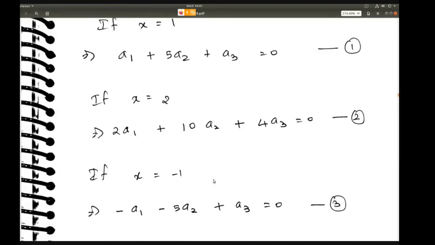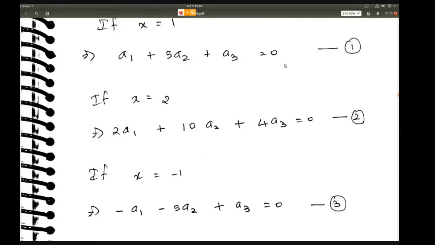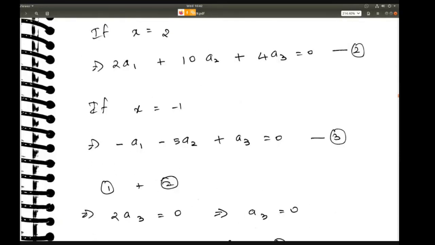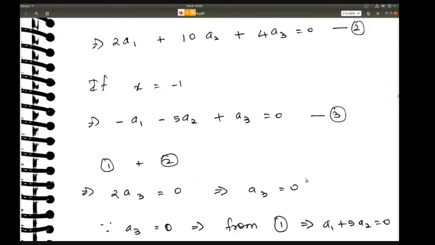Then let's say we substitute x equal to minus 1. So we'll get minus a1 minus 5a2 plus a3 equal to 0. So these are your three equations and you have three unknowns, a1, a2, a3. So all you have to do now is to solve for this. You should add up 1 and 3. I think this is a typo here. So a1 and minus a1 get cancelled, 5a2 minus 5a2 get cancelled. You are left with a3 and a3. So 2a3 will be 0, which means a3 is 0.